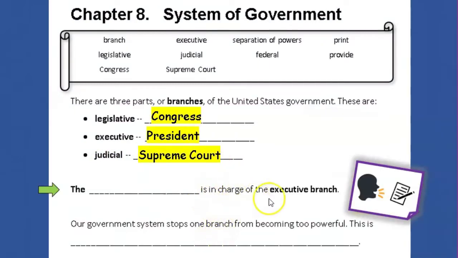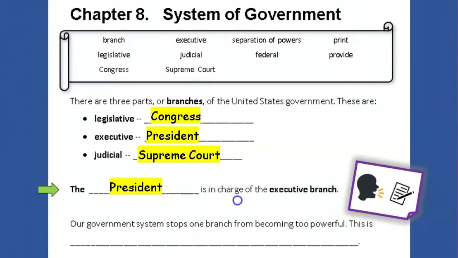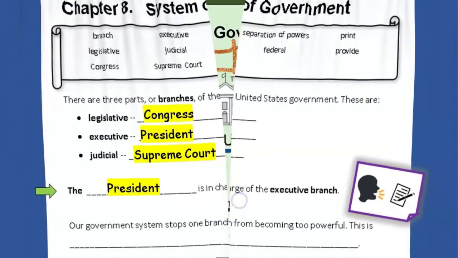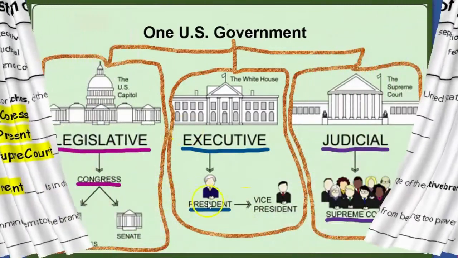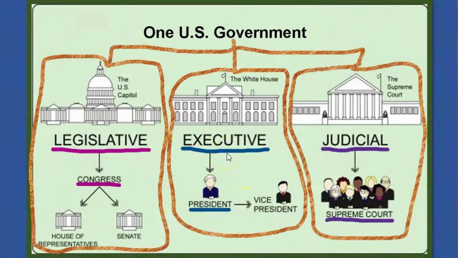Who is in charge of the executive branch? In charge of means the leader of. The president is in charge of the executive branch. So here's the president and the executive branch.